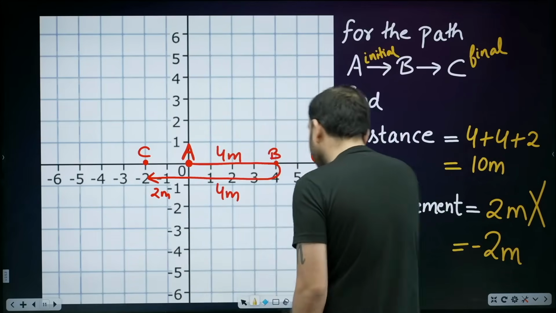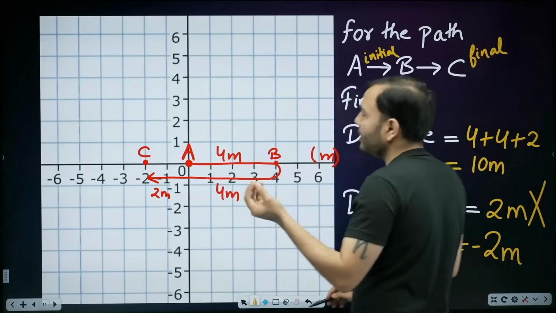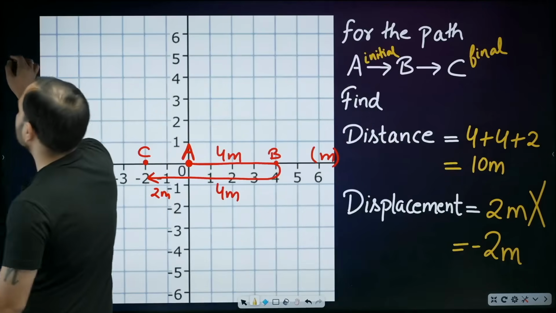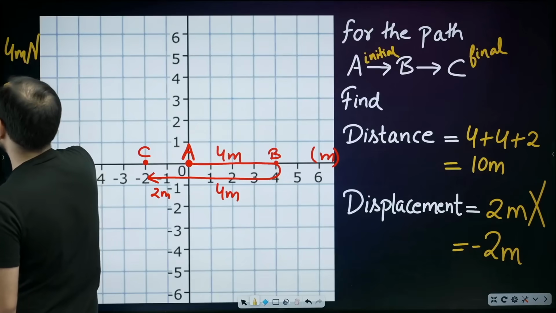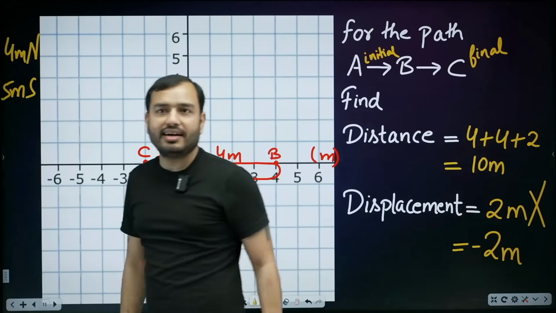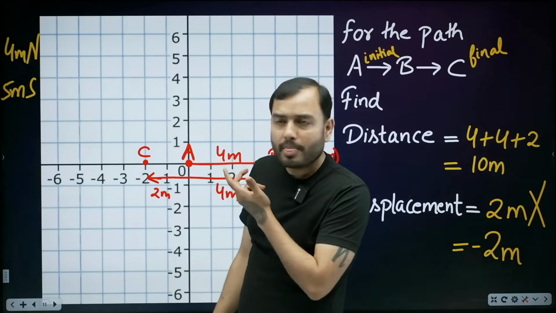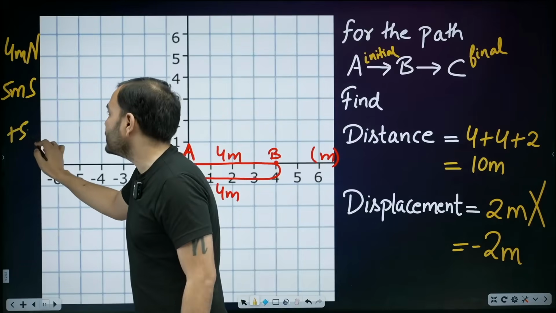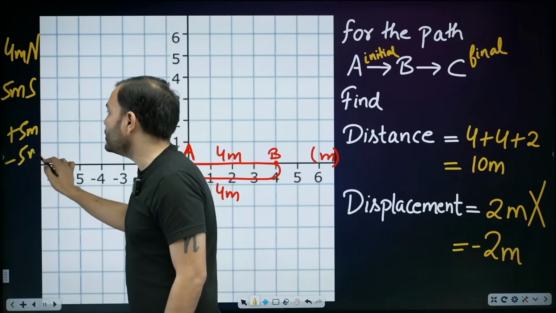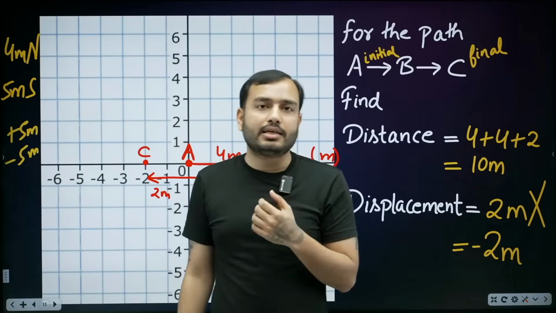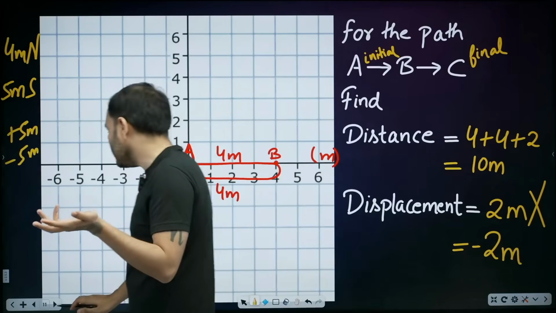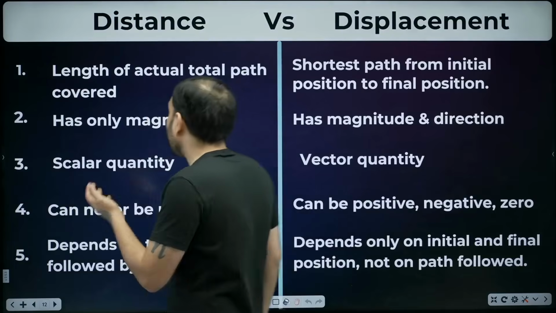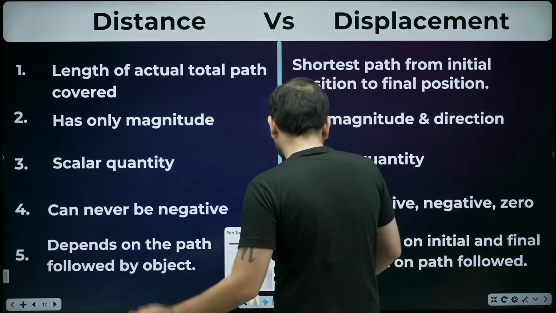Now, generally, it's not there in your syllabus, but I'm just telling you once. Do you know how displacement is written? 4 meter north. It's written like this. 5 meters south. It's written like this. With direction south, north, or plus 5 meter, minus 5 meter. This is how it is represented along with direction. This thing is rarely asked in questions, but you should learn. Let's study the difference between distance and displacement.